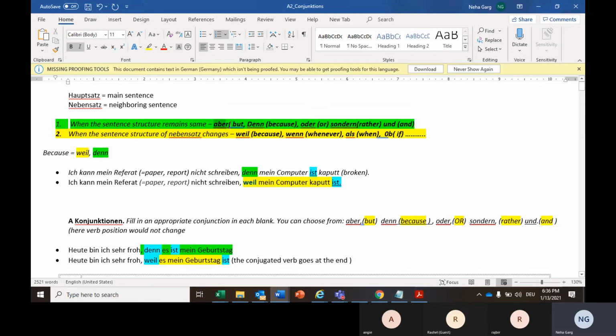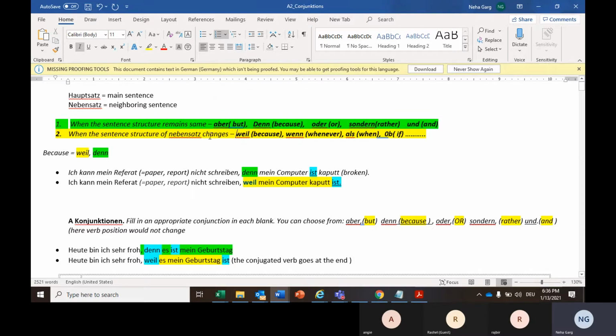So the connectors which do not impact the structure of the sentence are aber, which means but. Then we have denn, that means because. Then oder, which means or. Then sondern, that means rather. And then und, which means and. So this is a small list of connectors which do not impact the structure but connect the two sentences.